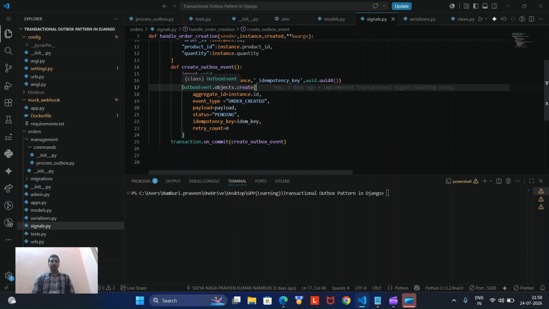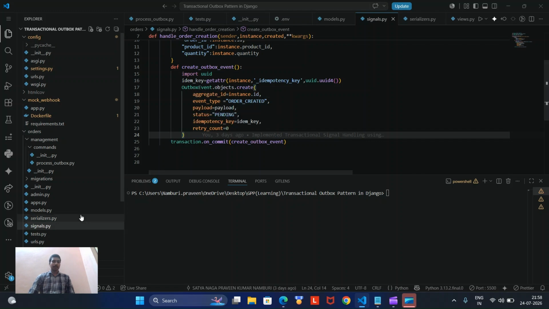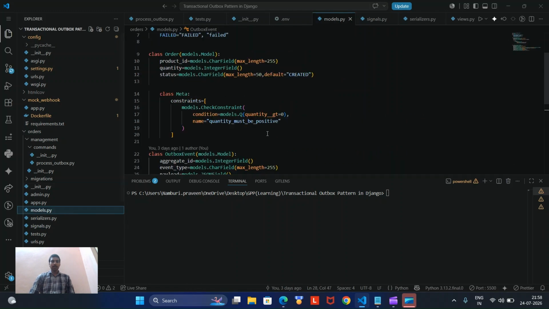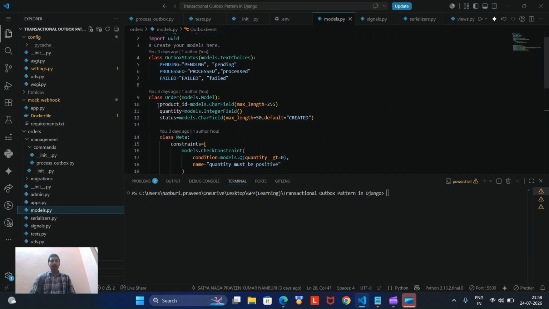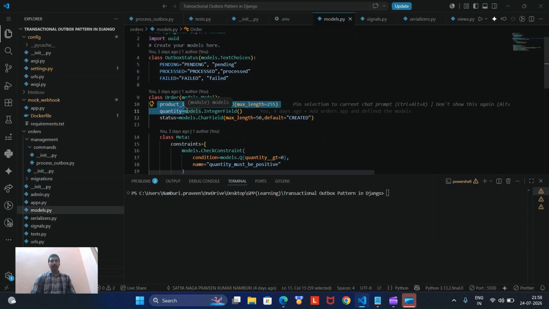Outbox is nothing but another table, and within the database transaction we are creating these entries. Django internally converts this into an insert into outbox events, and we assign all these values. Coming to the models, these are nothing but our SQL tables. Django internally converts these into SQL commands. Class Order consists of product ID, quantity, and the status.